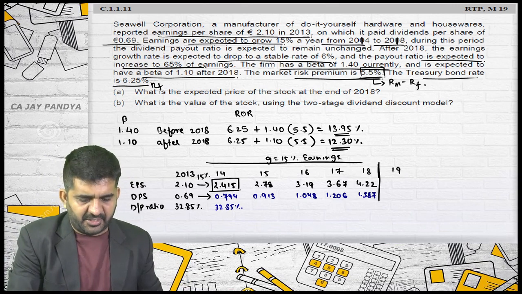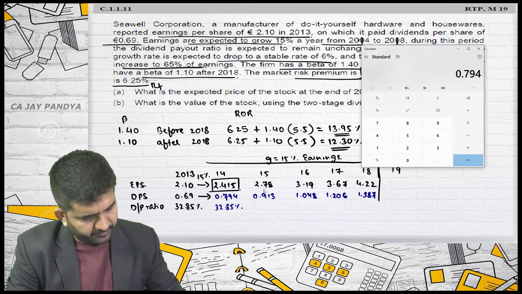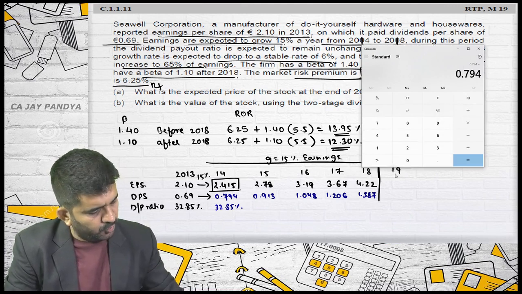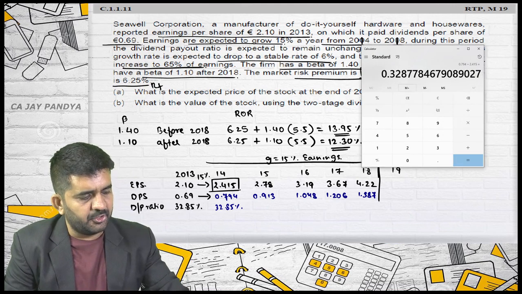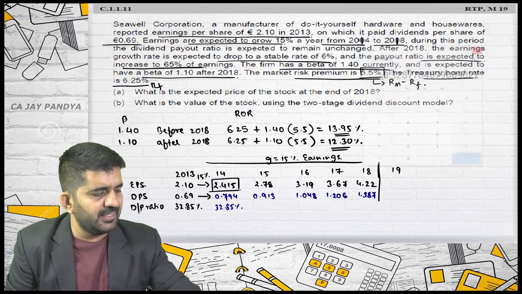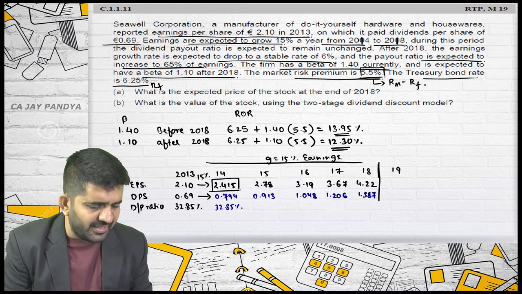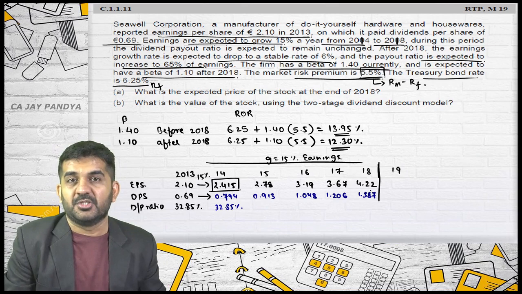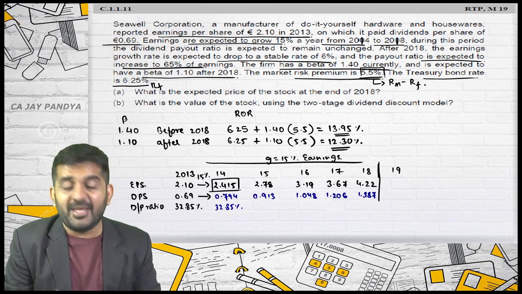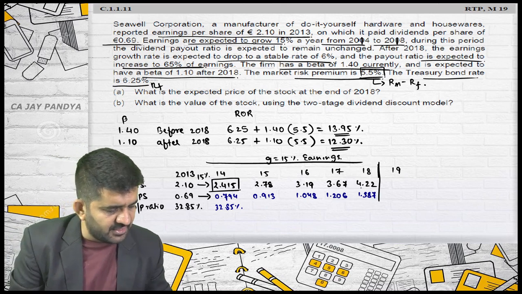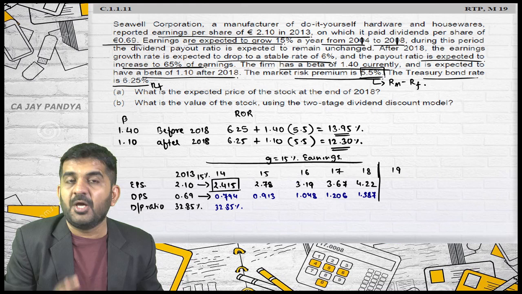Let me verify whether my answer is correct or not. 0.794 divided by 2.415 comes out the same, approximately 32.85%. So either you can find out this percentage, or you can directly increase this by 15%. Think for a while afterwards why, if I increase dividend per share at 15%, the dividend payout ratio remains the same.